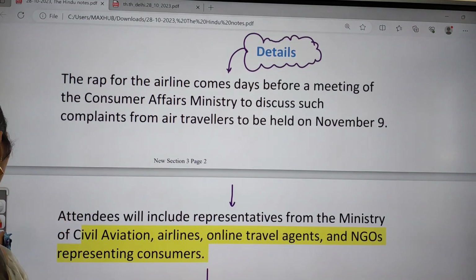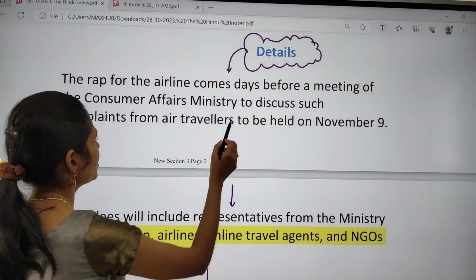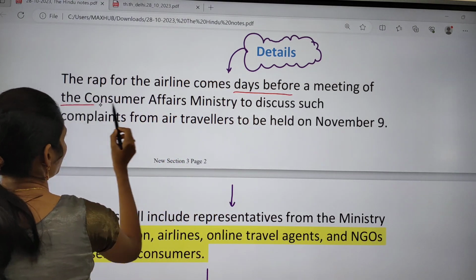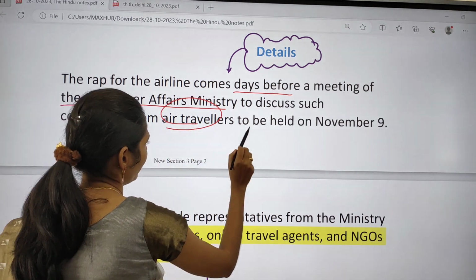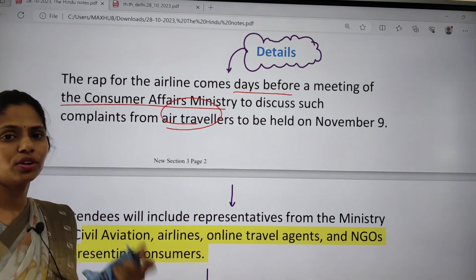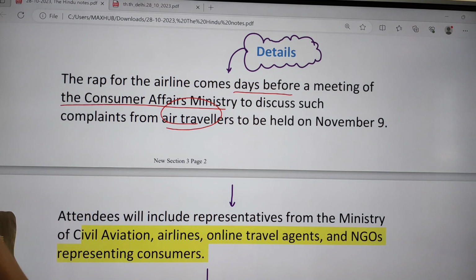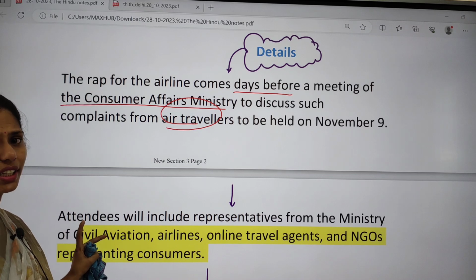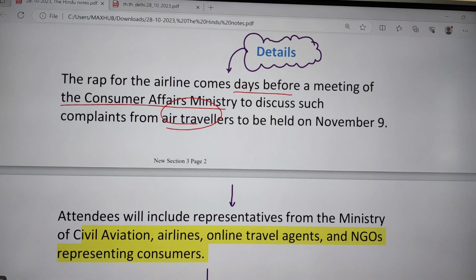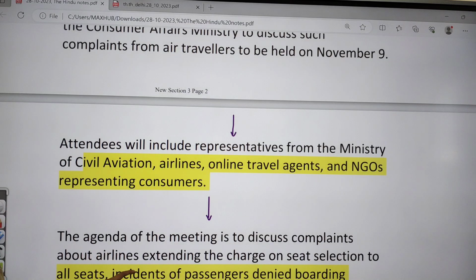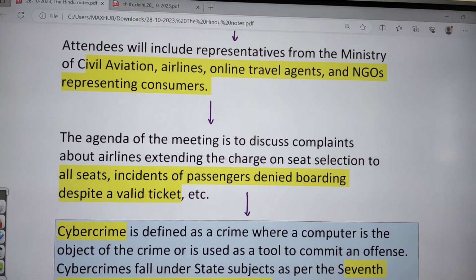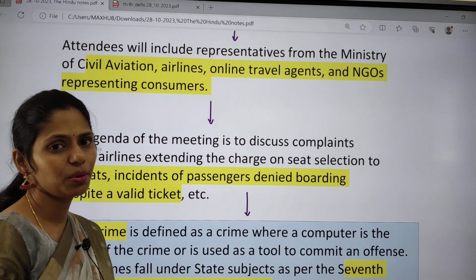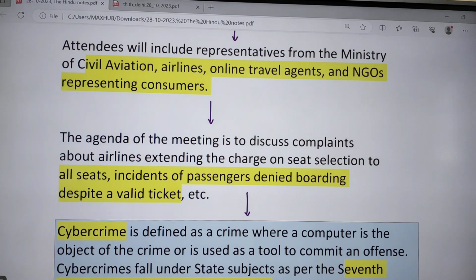If you see the details, it says this comes days before a meeting of the Consumer Affairs Ministry, where they are going to discuss complaints regarding air travelers. They are going to discuss the problems of these air travelers, and representatives like the Ministry of Civil Aviation, airline people, online travel agents, NGOs and some consumers will also be taken into account for the talks.